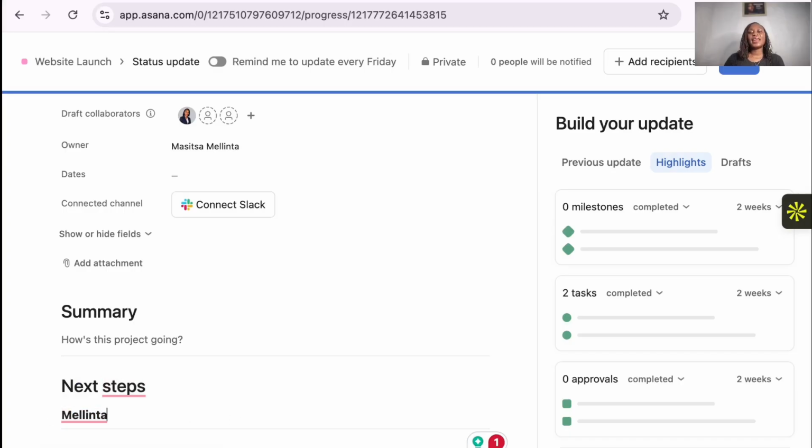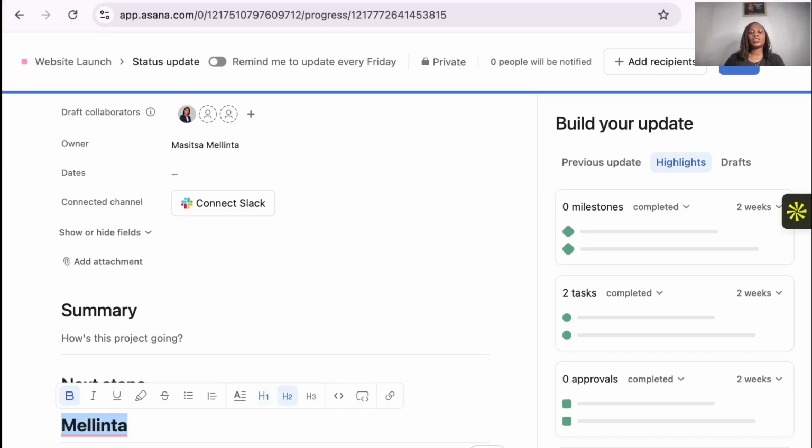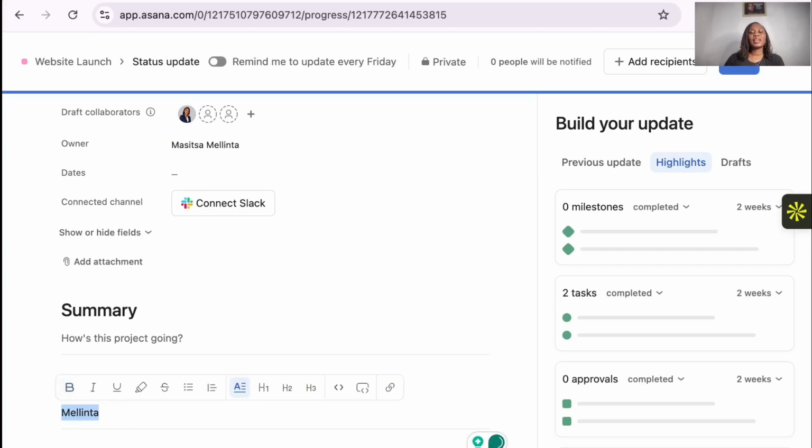Okay, then as I told you, we want to undo what we've done here. We don't want it to be there, so we are going to undo. If you want to redo, we are going to redo it. If you want to underline, you can do that. If you want to highlight it, you're going to choose the color. So for example, you highlight it, and then you can choose the color that you want it to be.